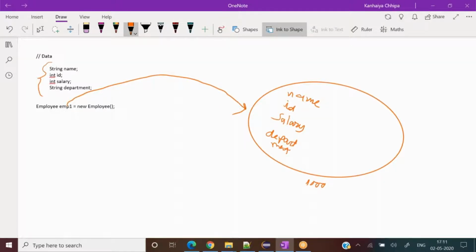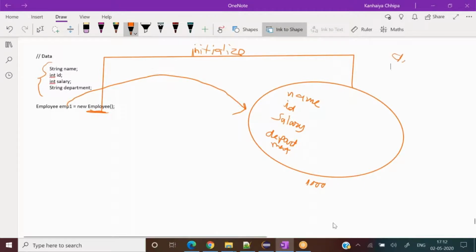The responsibility of a constructor is that whenever we define a constructor, it will initialize all these variables. So when we have not supplied any name, ID, salary and department, then it will give them a default value. I'm writing a default value.